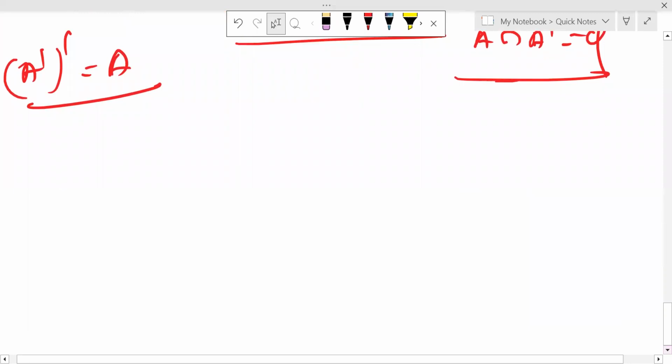So we have discussed the sample space, events, and complement events. These are the possible experiments.